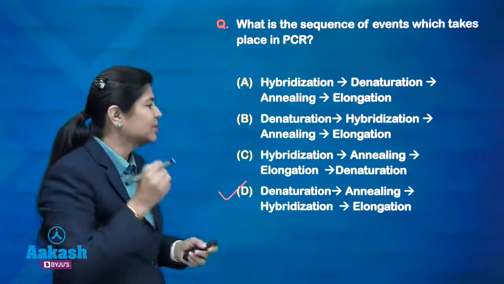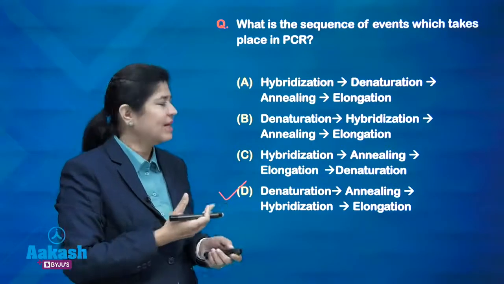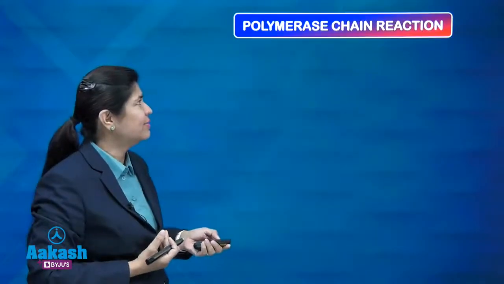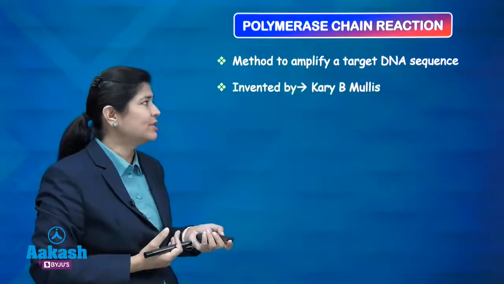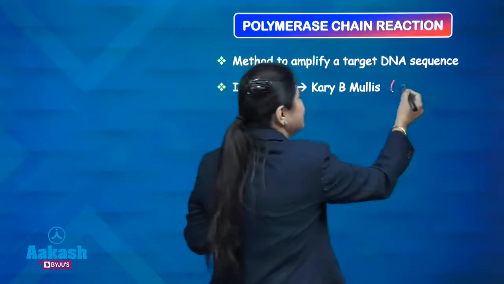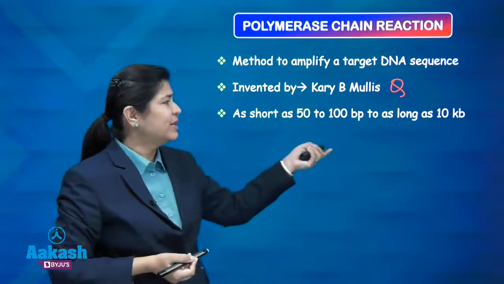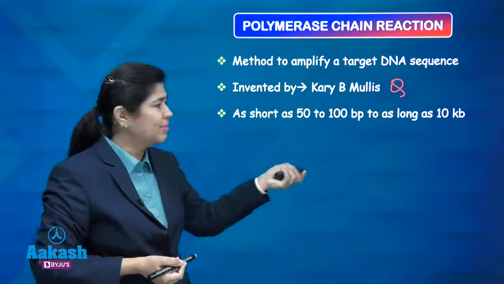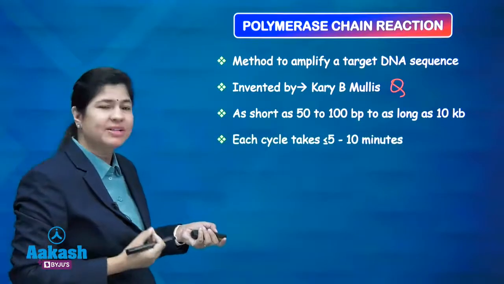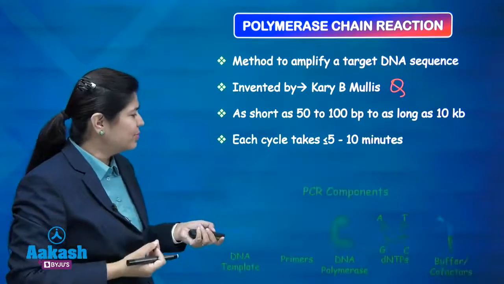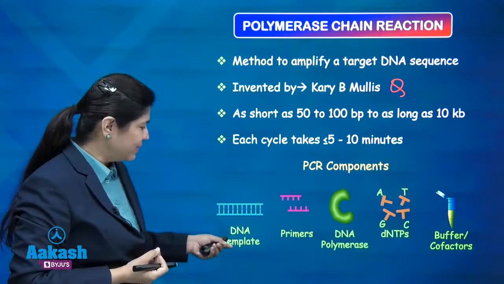I'll take you to the conceptual part, and we'll have a little knowledge about it. PCR is a method to amplify a target DNA sequence. It was invented by Kary B. Mullis. This is an MCQ which is asked. Sequences as short as 50 to 100 base pairs to as long as 10 kilobase pairs can be amplified through this process. Each cycle takes less than 5 to 10 minutes, so it's a very short period of time. And these are the PCR components required for this process. That is, DNA template is required, of course.